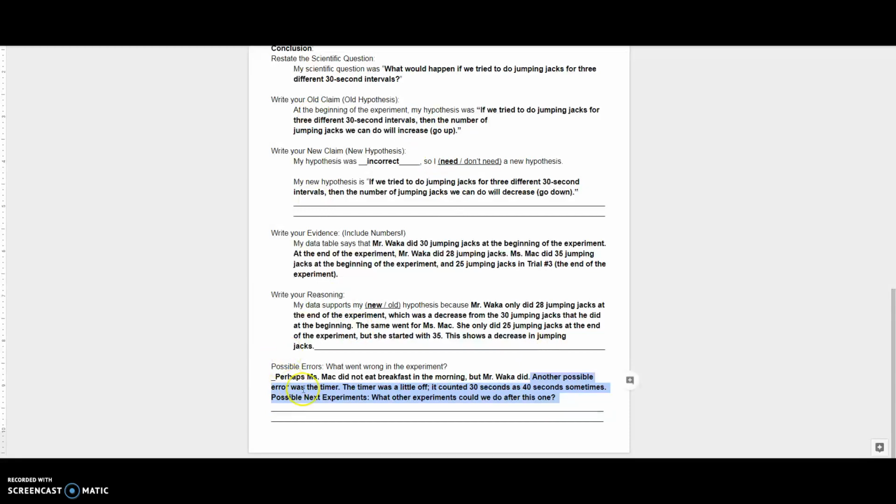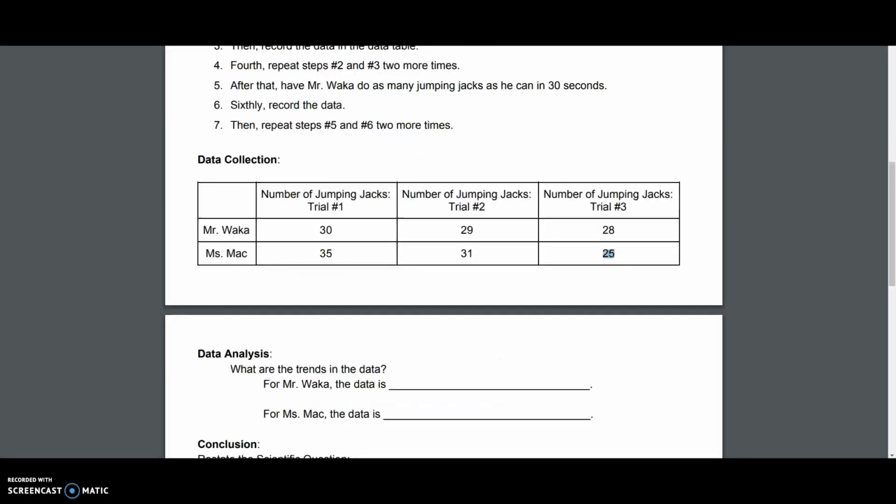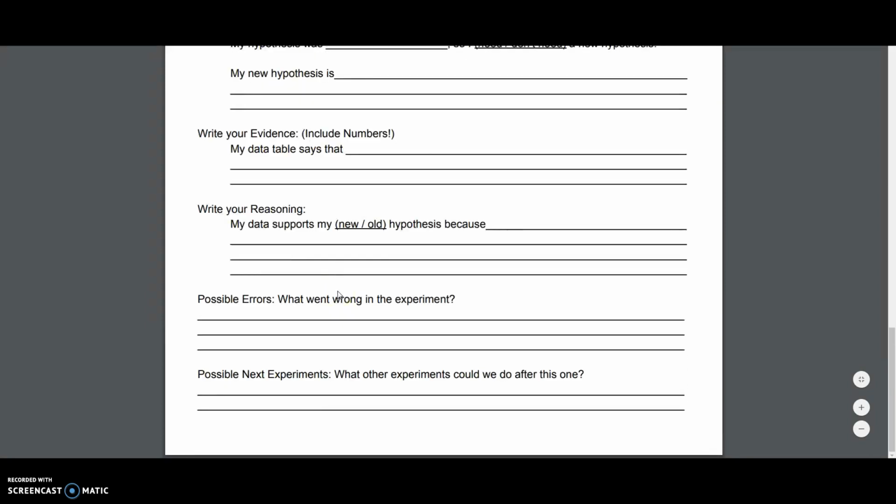And the purpose of this possible error section is to make sure that you did the best that you could possibly do in the experiment. And if you didn't, you have a chance to say why your experiment might not have been the greatest. Okay, let's see here. Possible next experiments. I want you to come up with what experiments could we do after this one.